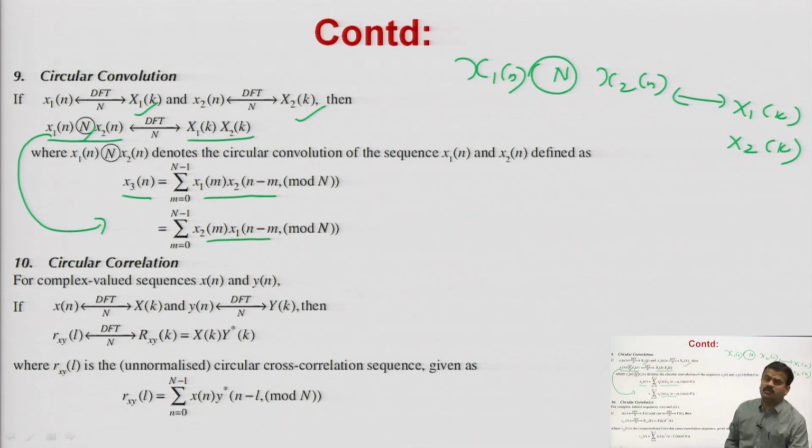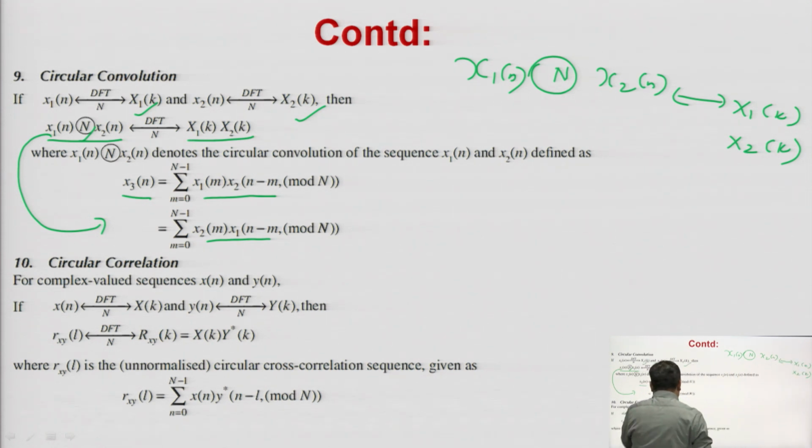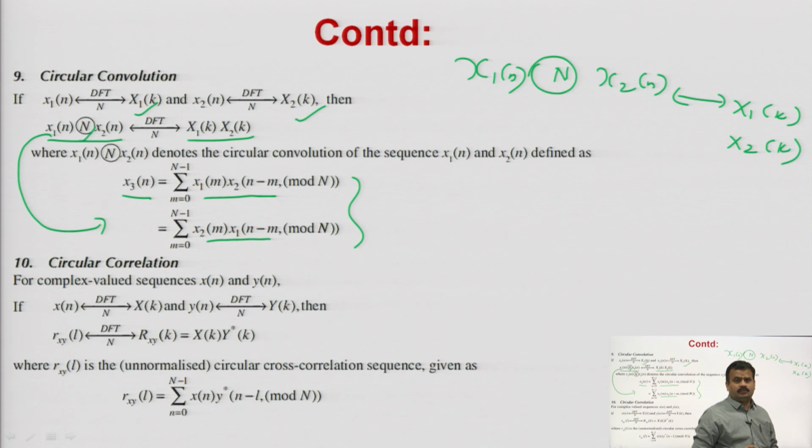Whether we take the convolution of x 1 n with x 2 n or x 2 n with x 1 n, it makes no difference, because it follows the commutative law. You can also prove this formula using circular convolution. This proof is also available.